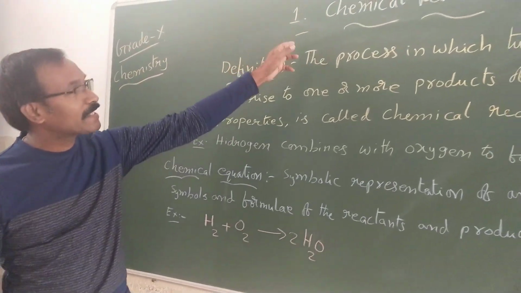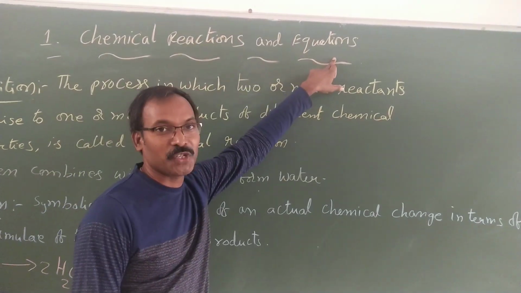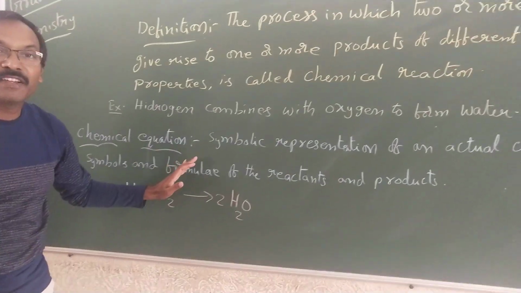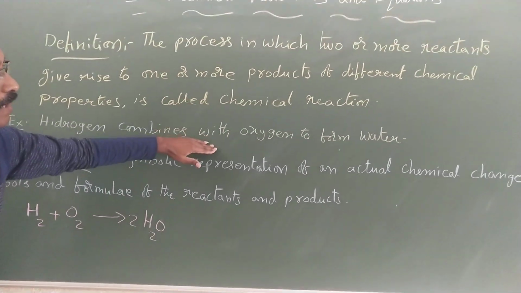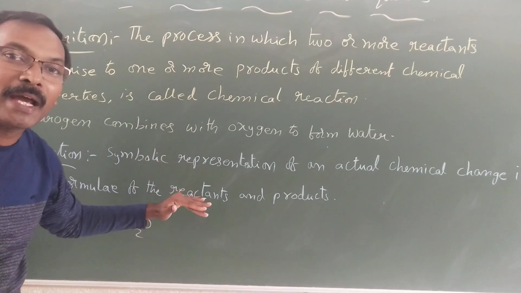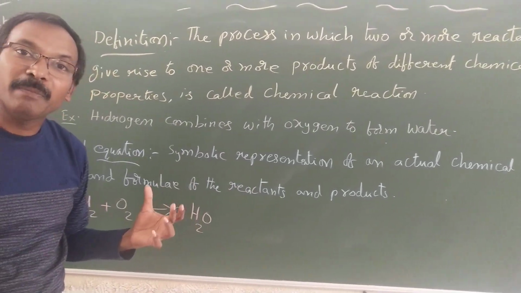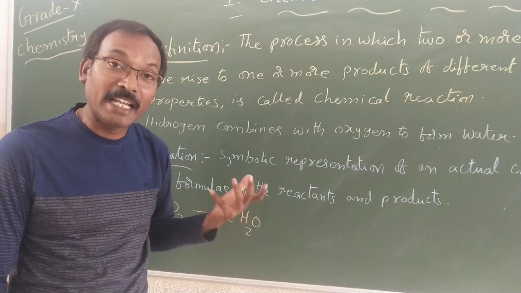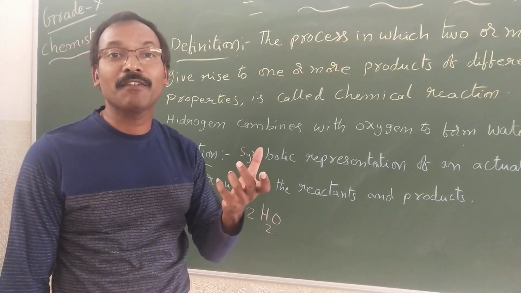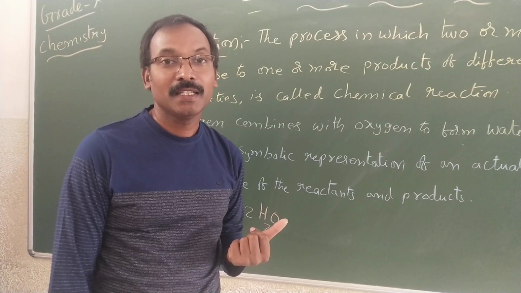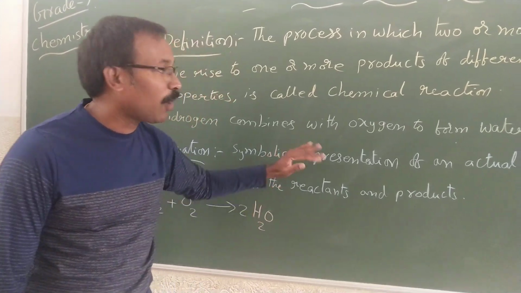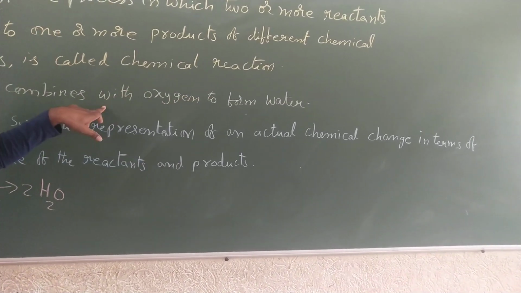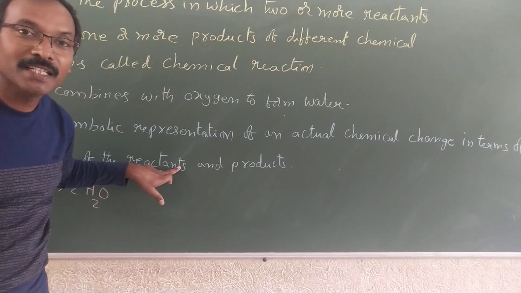Okay, now let us come to the second part of this topic, that is the equation. Chemical equation. What do you mean by a chemical equation? A chemical equation is the reaction written in words represented symbolically. Every element will have its symbol and every compound will have its formula, or even elements will have a formula if they consist of more than one atom. Those are called formulas. So the symbolic representation of a chemical change or chemical reaction is a chemical equation.